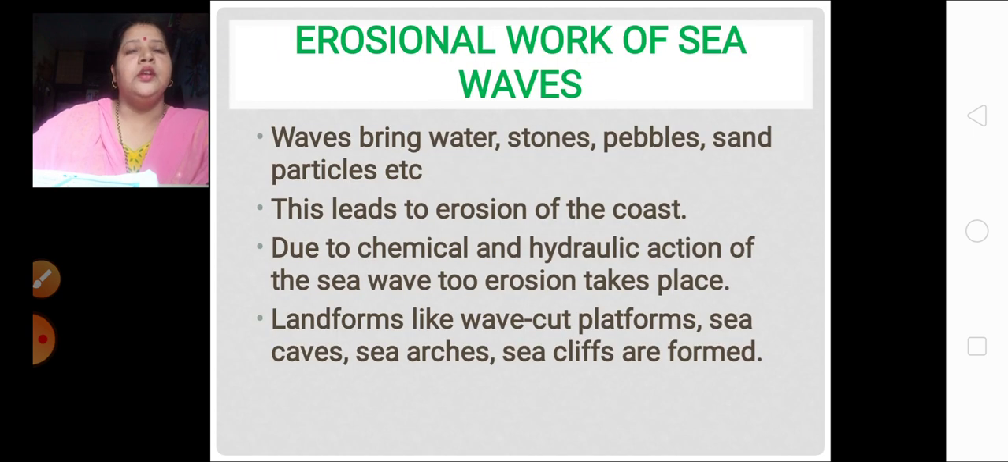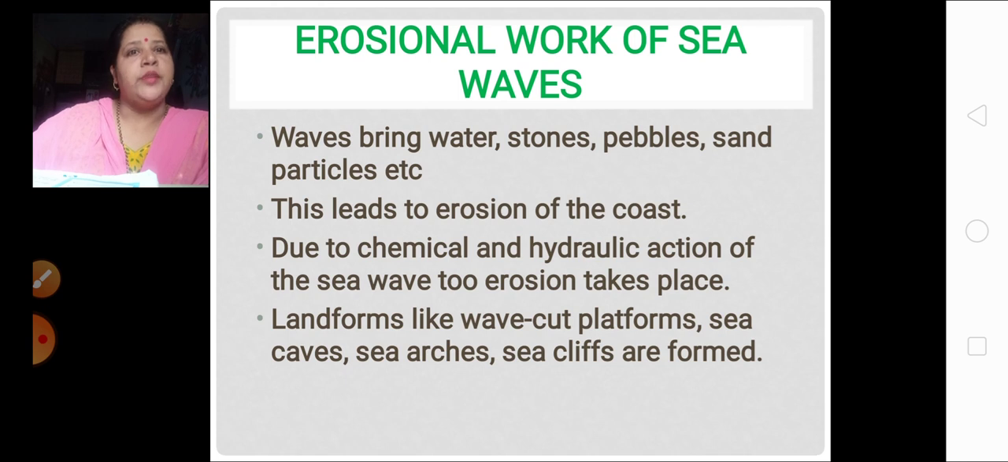Now let's talk about the erosional work of sea waves. Waves bring water. Not only water, but they also bring stones, pebbles and sand particles along with them when they are coming towards the shore. And just because of this, it leads to the erosion of the coast. So erosion goes on. Due to the chemical and hydraulic action of the sea waves, too, erosion takes place.